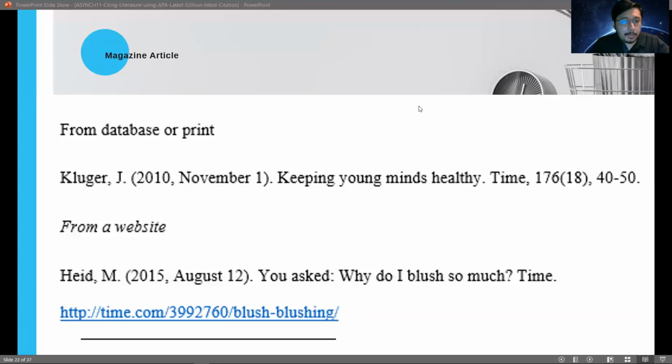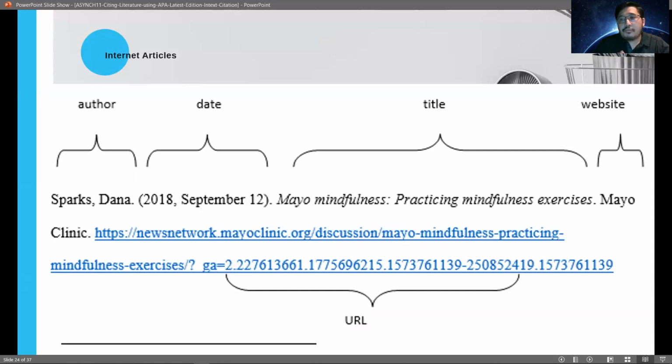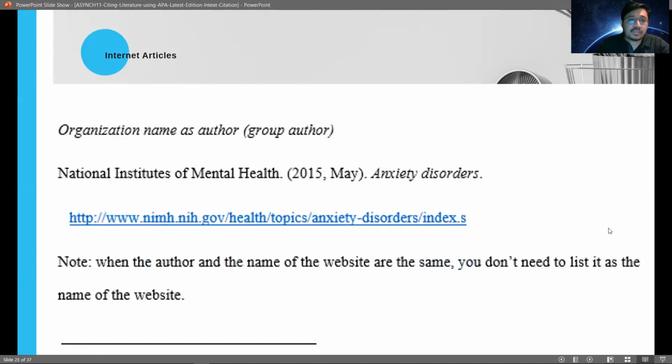It's important for that. Okay, so after magazine, what if your article is from the internet? You have to state the author, followed by the copyright date. Then after the date, we state the name of the article. After the name of the article, we state the name of the website. After the name of the website, we state the hyperlink where we got the article from.